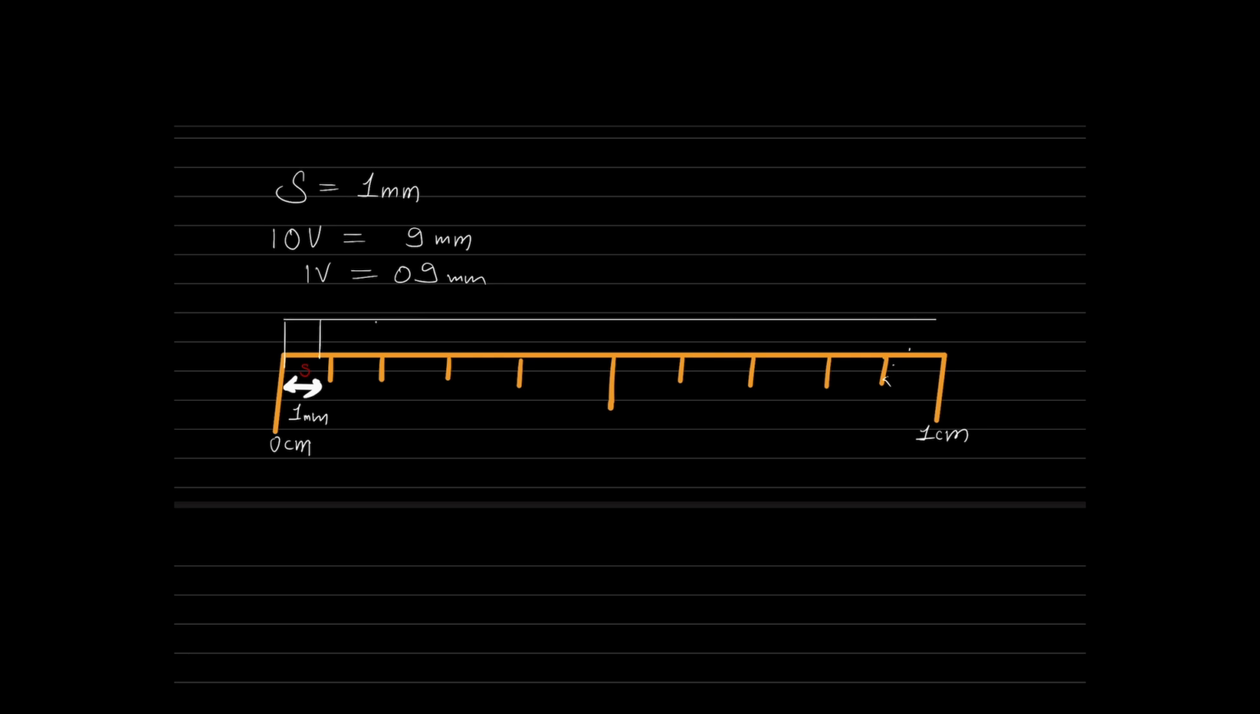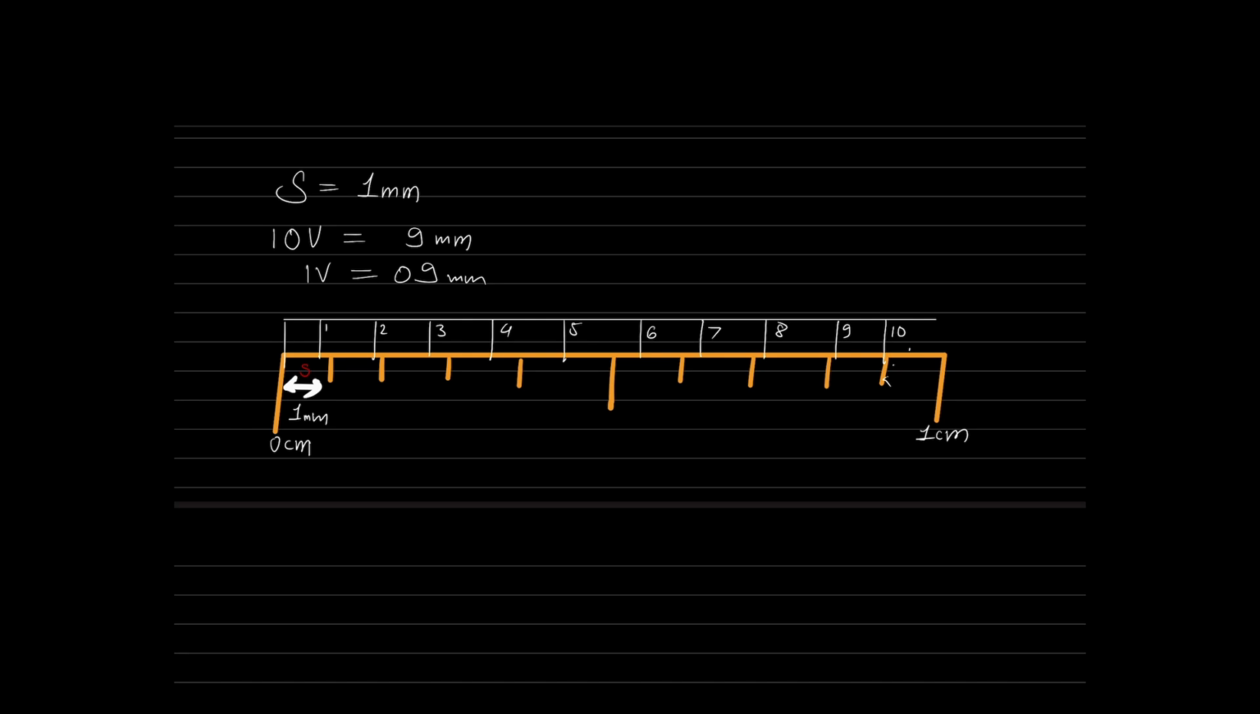So tell me, where is the 10th division coinciding? You can see the 10th division is coinciding exactly with the 9th division of the main scale. Let us number it so that you can have a small idea: first, second, 3, 4, 5, 6, 7, 8, 9, 10. So the 10th vernier division is coinciding exactly with the 9th division of main scale. That is the meaning of 10V is equal to 9S.